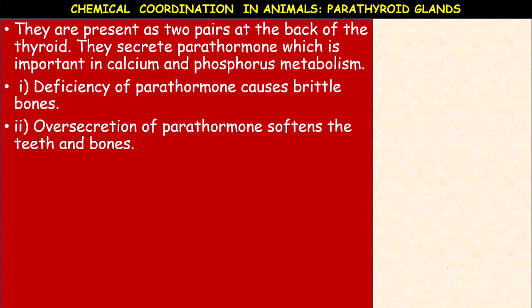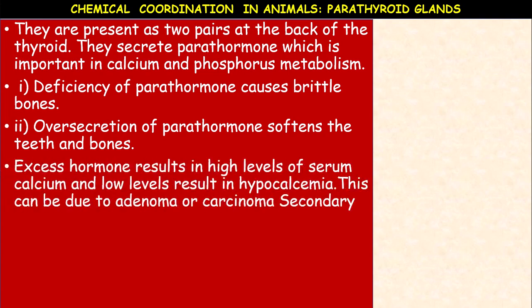When this parathormone is secreted in huge amounts, then it softens the teeth and bones. Okay, excess hormone results in high levels of serum calcium, and low levels result in hypocalcemia, means low levels of calcium.